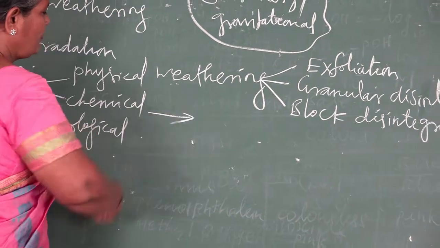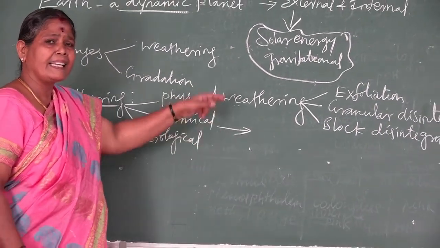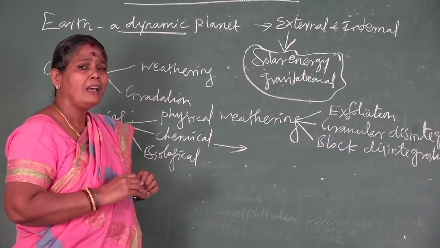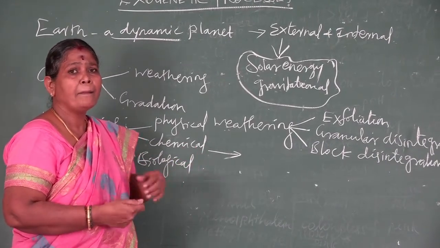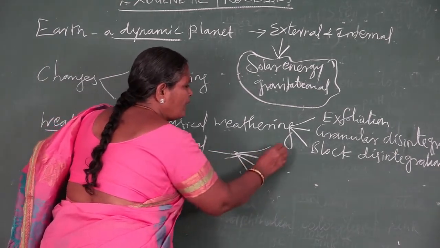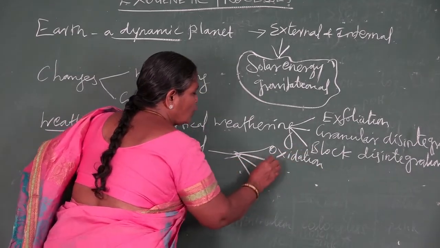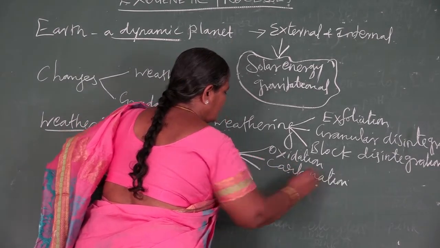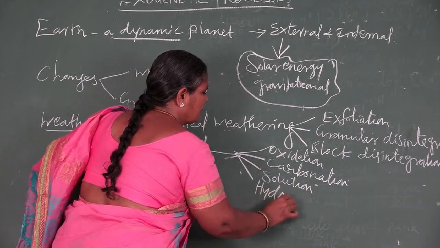Next, what is called chemical weathering? Chemical weathering is the weathering process, the wearing down process of rocks which undergo chemical changes, where color and characteristics may be changed. This is divided into 4 types. One we say oxidation. Second one carbonation. Third, solution. Fourth, hydration.